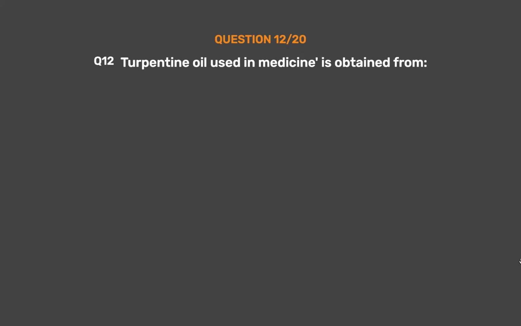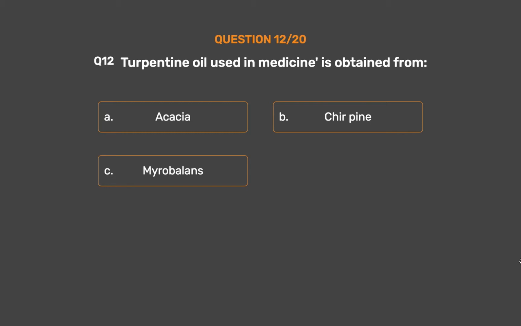Question number 12. Turpentine oil used in medicine is obtained from Option A. Acacia. Option B. Cheer pine. Option C. Myrobalan. Option D. Kusum.